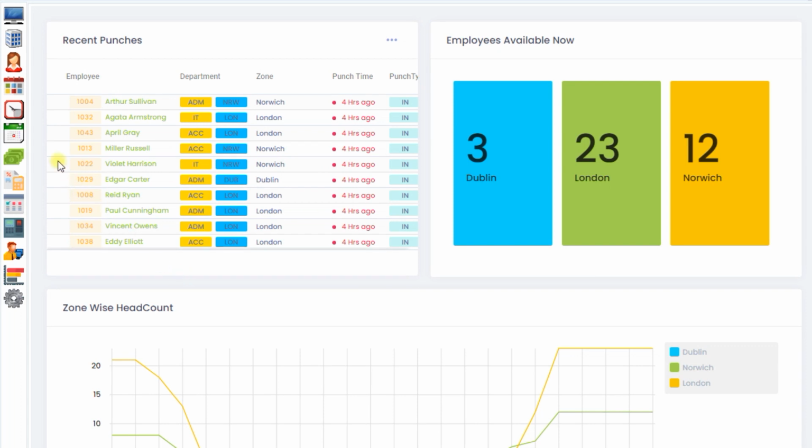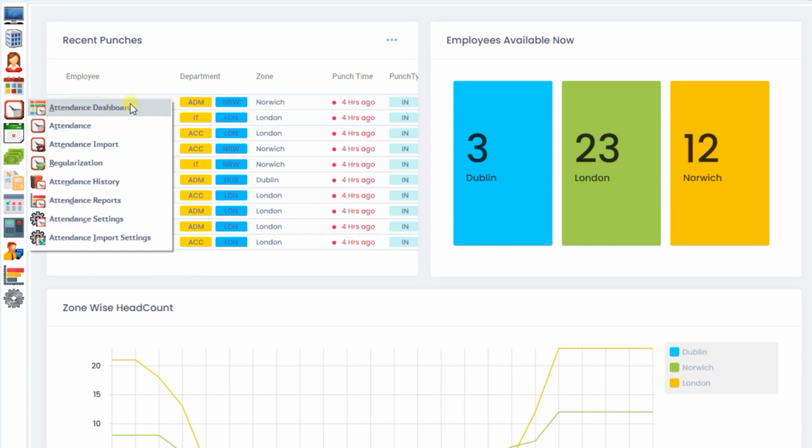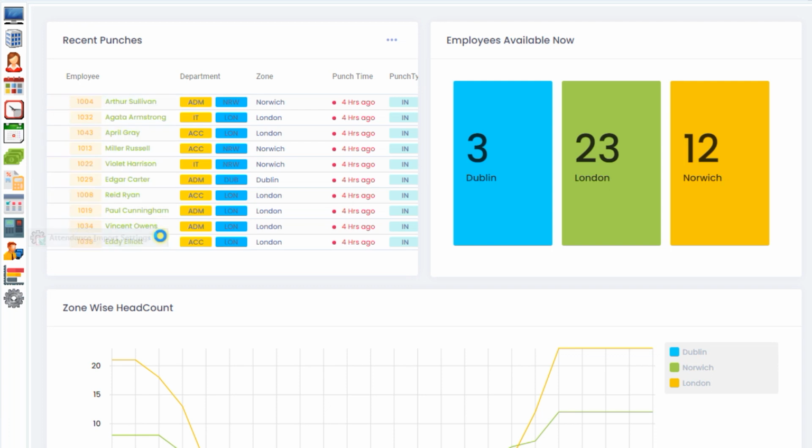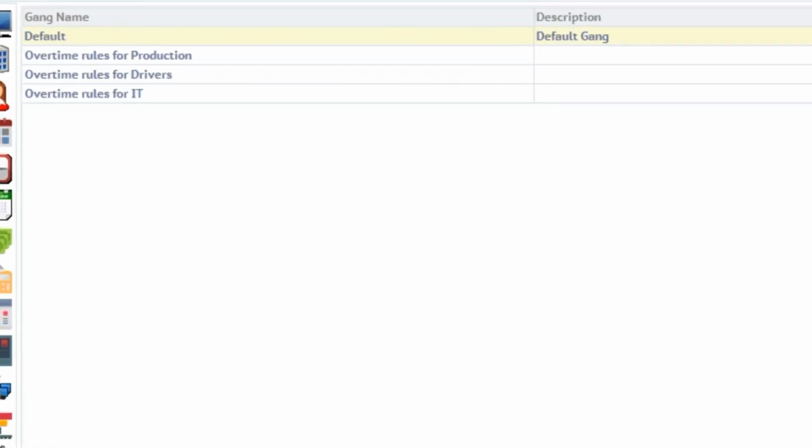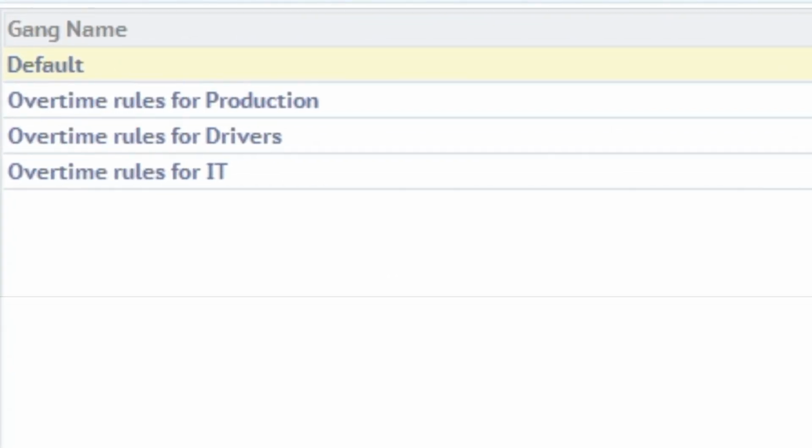To specify the basic overtime settings, open Attendance Import Settings and specify your rules. If you have the same overtime rules for all employees in your company, you should define the basic settings under the default gang, where a gang is a group of selected employees. If you have different groups of employees with different overtime rules, you should create multiple gangs and specify overtime rules for each gang.